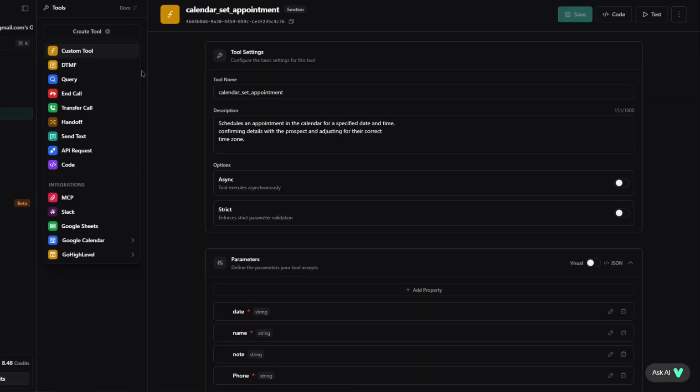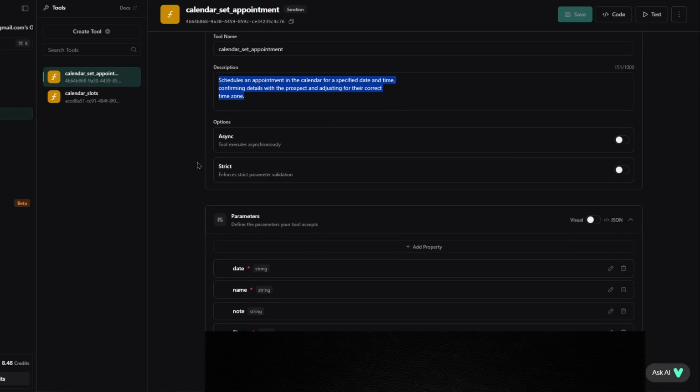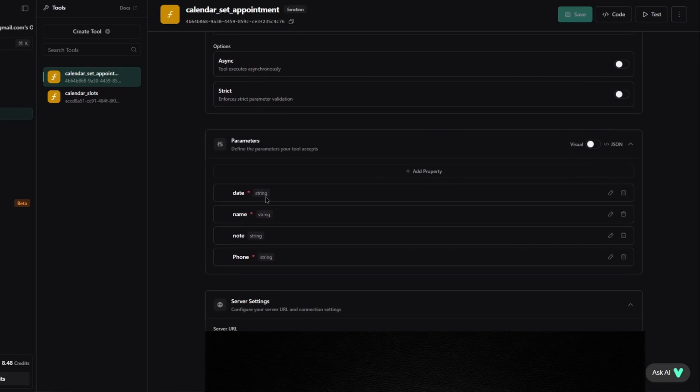So you want to click custom tools, which I already have some tools created right here. I'm not going to create a new tool, but basically when you click create custom tool, you're going to go on a page like this. You give the tool a name, you can name it whatever you want. Now this tool is set appointment, so whenever the AI wants to set an appointment in your Google Calendar, it will call this tool. You give it a description and scroll down, you give it some parameters. These are the data that the AI is going to send over to the tool. To book an appointment, we're going to need the date and name and note and phone number, right? These are the data the AI is going to send over to the tool so we can book the appointment.